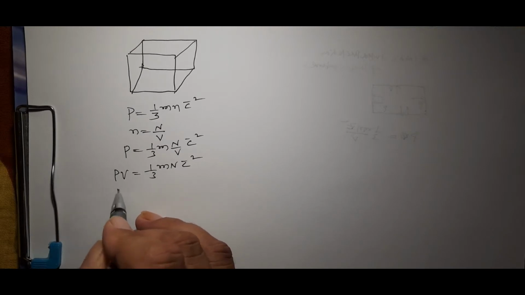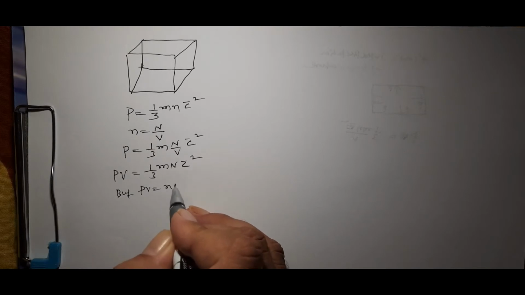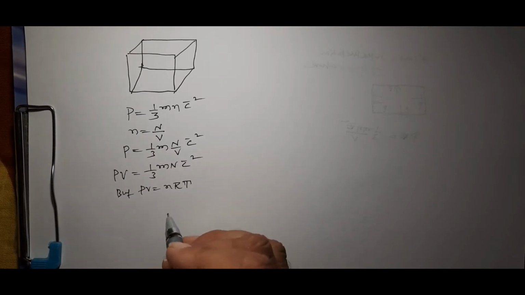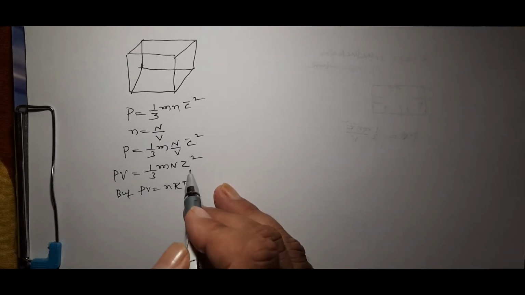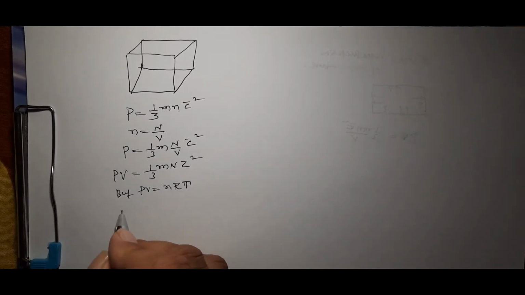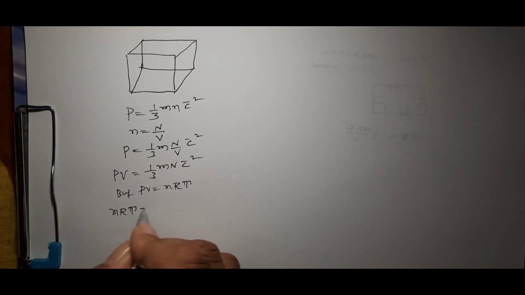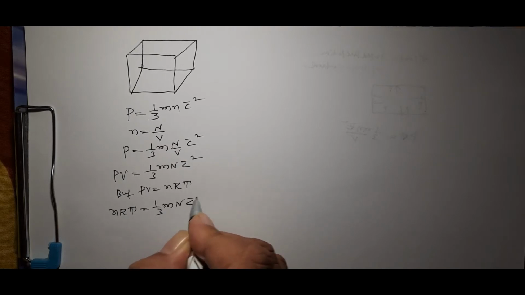But PV is equal to n R T. Here c bar square is nothing but the mean square speed of gas molecules. Substitute this value in the above equation: n R T is equal to one third m N c bar square.